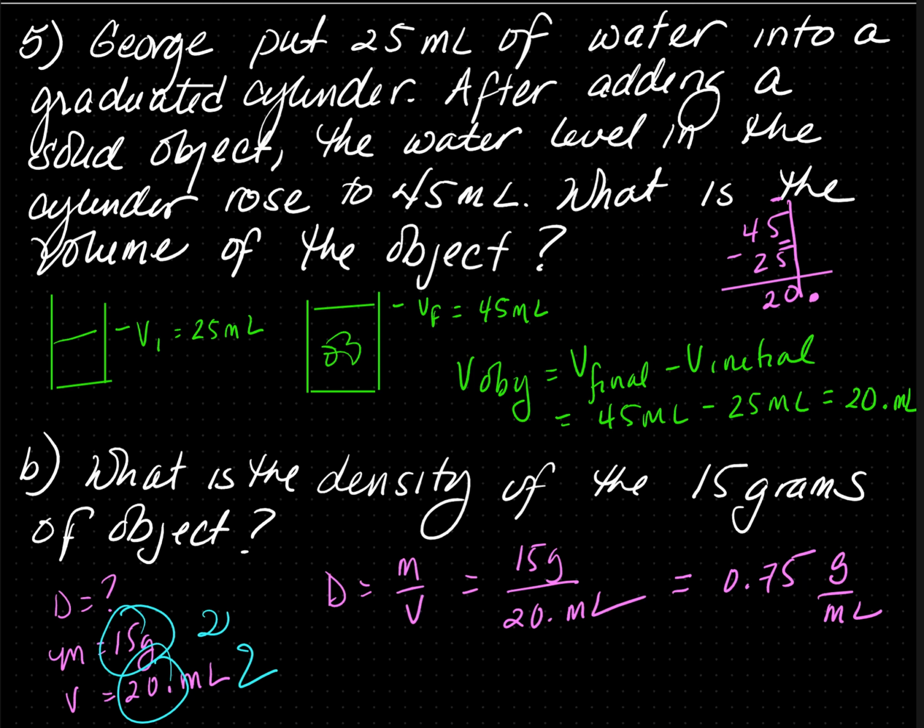So for density, identify the variables. If you identify the variables correctly, the equation will come out. If you cannot do the algebra, use the density triangle. You can also avoid the math errors if you just solve it using dimensional analysis.